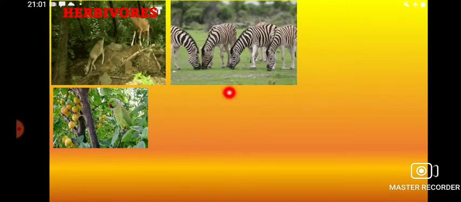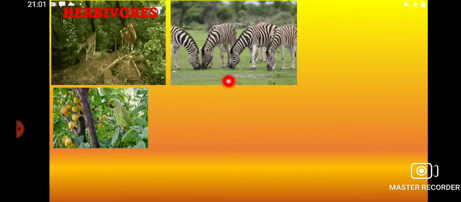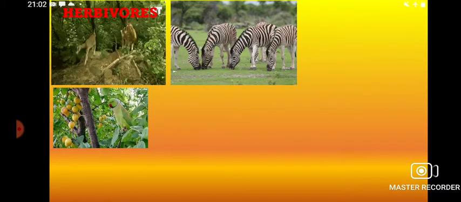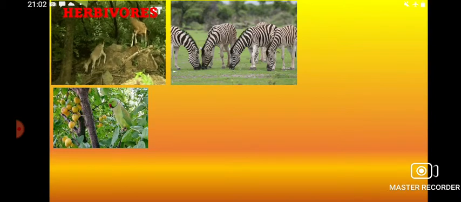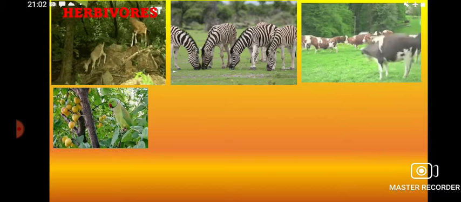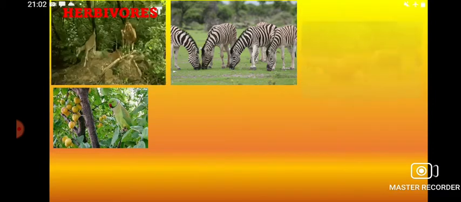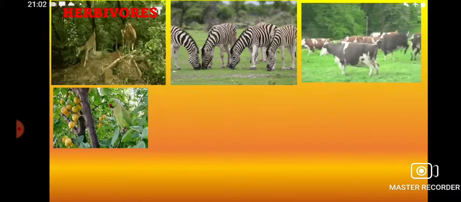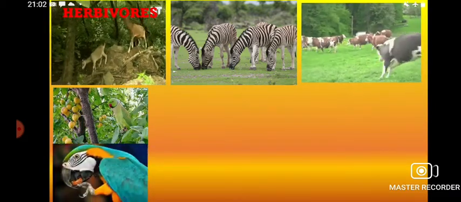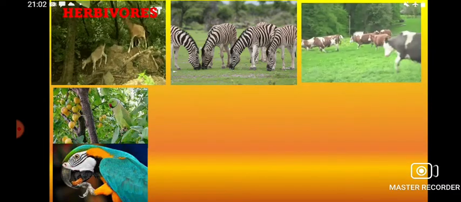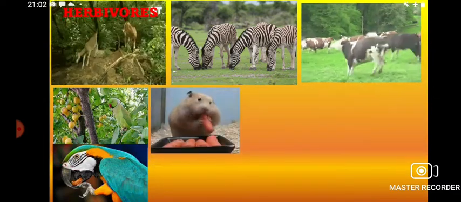Even in the case of the zebra, although they are big animals and very well built, yet they eat only grass. You can see this is a buffalo or cow, all these are eating grass or plant products. Even you can see different birds, parrots of different varieties.